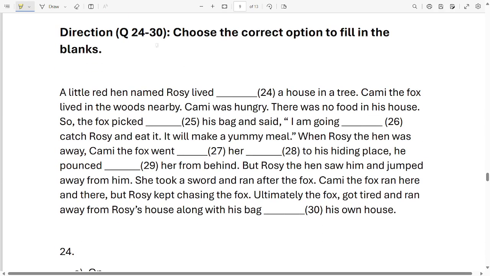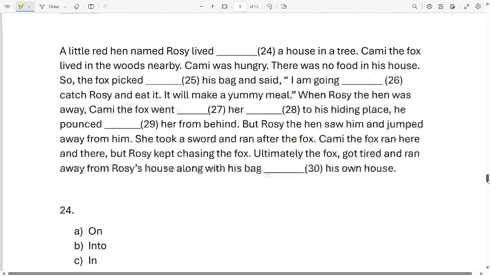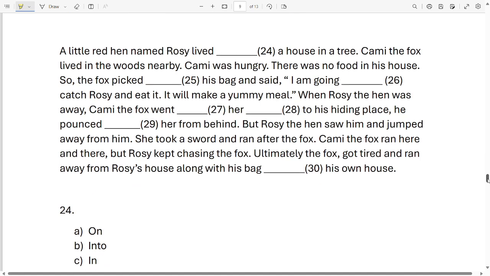We have reached question 24, and for 24 to 30 your instruction is choose the correct option to fill in the blanks. Okay, this is a passage. I'll tell you what you have to do. In the passage you can see some numbers are given. From 24 to 30 numbers are given. And for these numbers you have been given some options over here. So you have to read the passage, and for the fill in the blanks you need to see which option is given for which number, and you have to put those correct options over here.